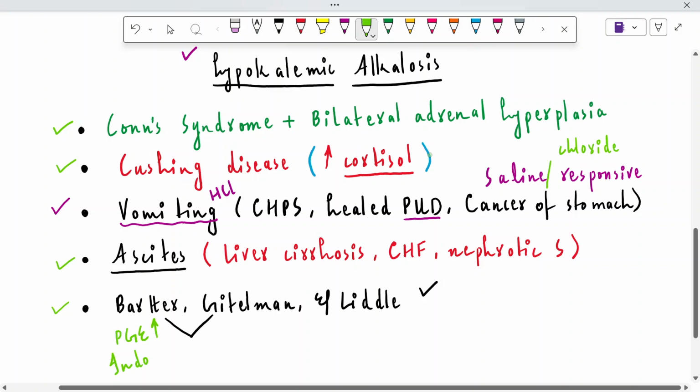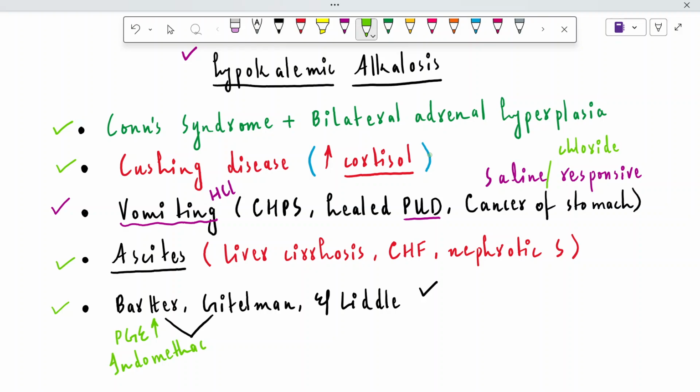And in case of Gitelman syndrome, there is no specific treatment, and in case of Liddle syndrome, we can give amiloride to inhibit the sodium epithelial channels.